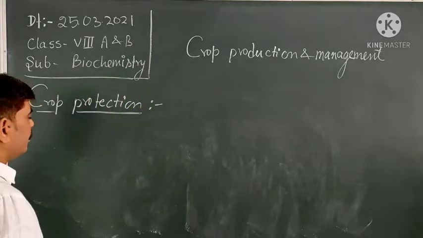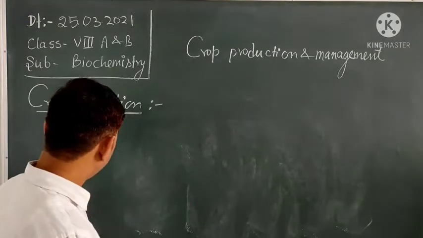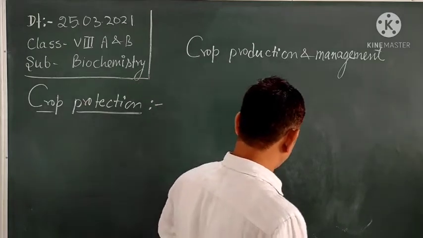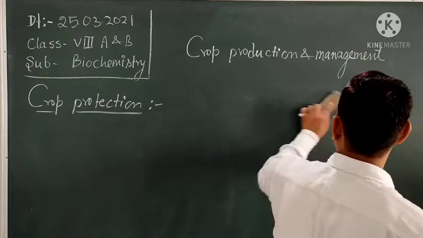Different types of pests, like borers and suckers, like grasshopper, for example, feed over the leaves of the main crop, suck the sap and make the crop weak.